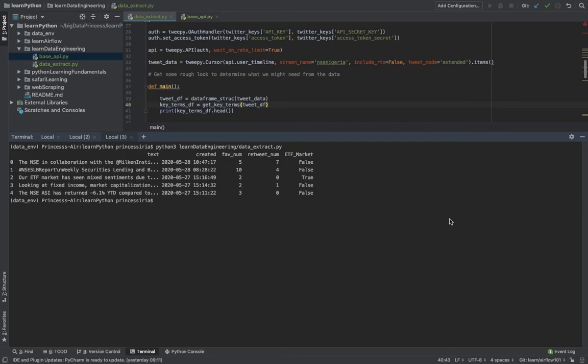Okay, we have our results now, and you see we have a mention of ETF market here, and it just returns true. Yes, we have that, and that's just the basics. I hope you enjoy this and can build on it before next Thursday, understanding the data a little more. Then we can pull more data, model it, and see how this turns out.